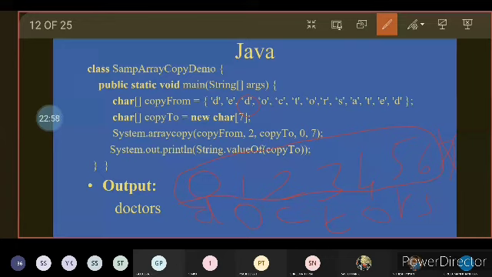So from position 2 of copy from array, totally 7 values, 0 to 6, 0 to n minus 1, will be received and stored in the destination array, that is copy to array.